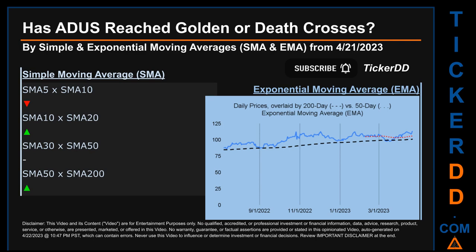We found golden cross signal for the 10 to 20. We found death cross signal for the 5 to 10. We could find neither golden cross nor death cross signal for the 30 to 50.